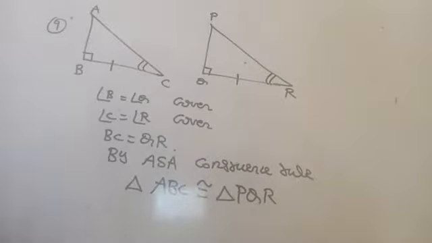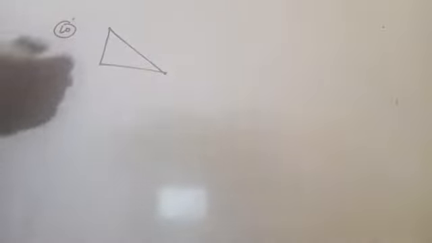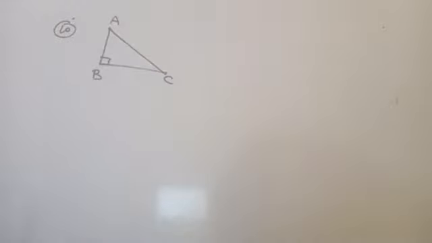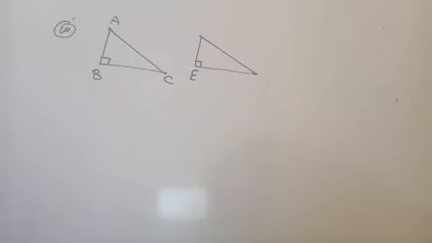Shall we move? Yes. The last question, question number 10: two diagrams are given, a pair of triangles. In triangle ABC, the right angle is at B, and in the other triangle DEF, the right angle is at E. BC equal to ED is given.